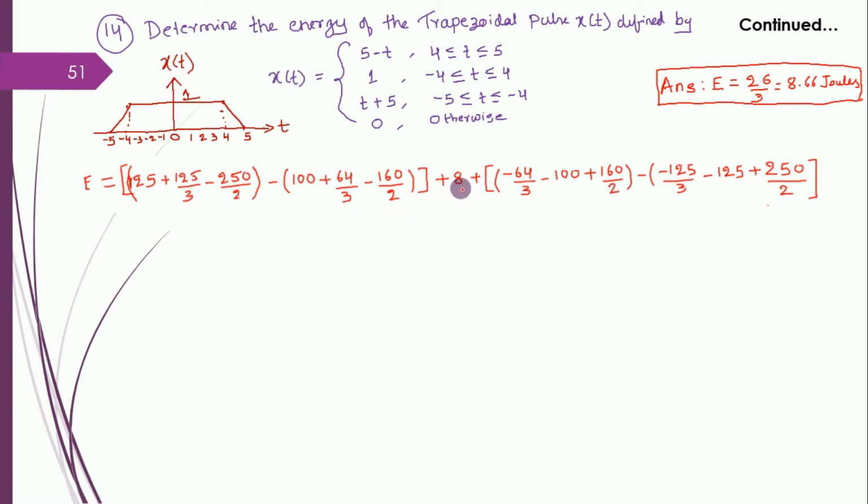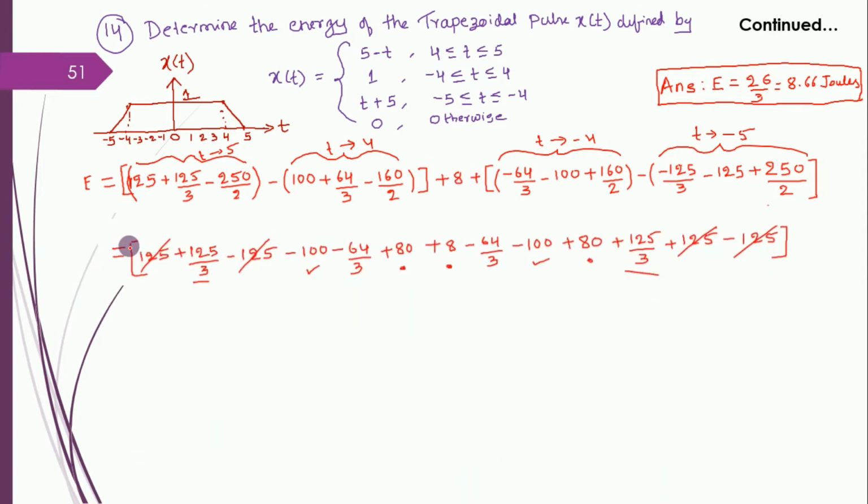So this one, 4 minus of minus 4, that is 4 plus 4, 8, I got. So this I get substituting minus 4 in place of t. In place of t I should substitute minus 4. In place of t I should substitute minus 5. I just mark it here. This I got by substituting t with minus 5. This I got by substituting t with minus 4. This I got by substituting t with 4. This I got substituting t with 5. You can check it. So this is the range of minus 4 to plus 4.